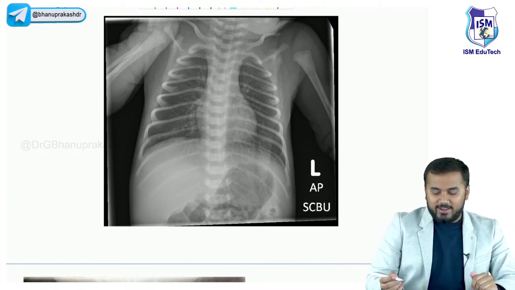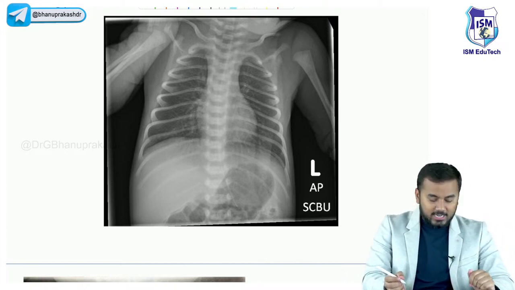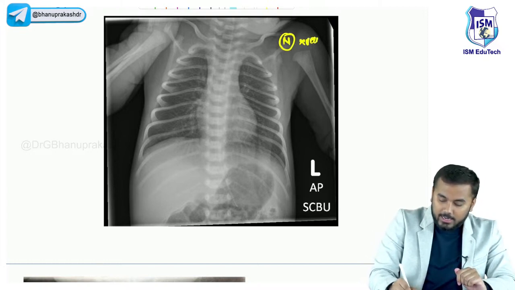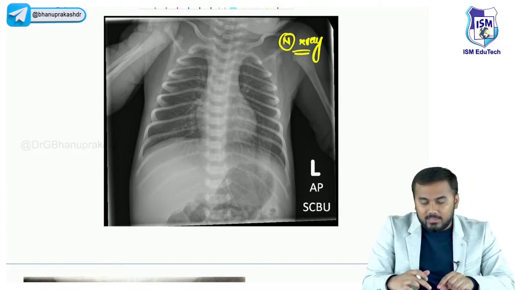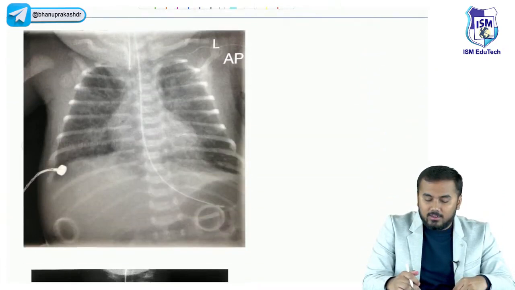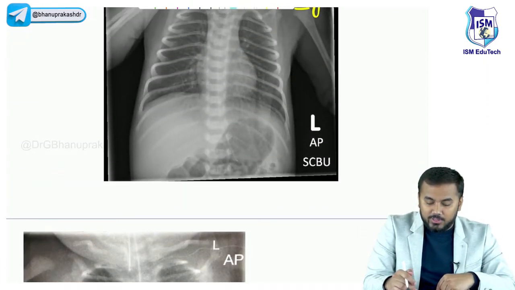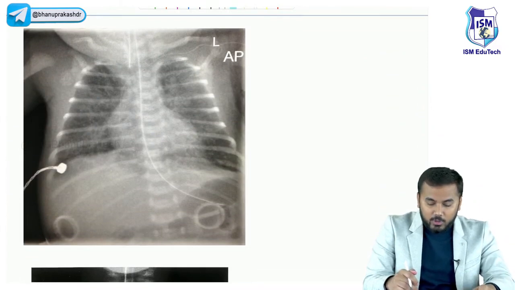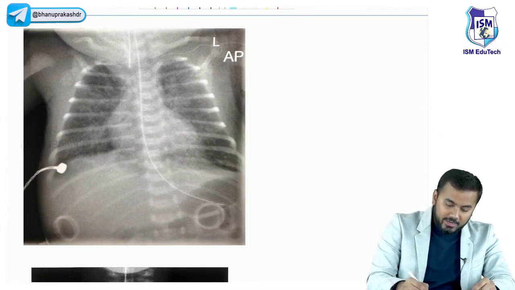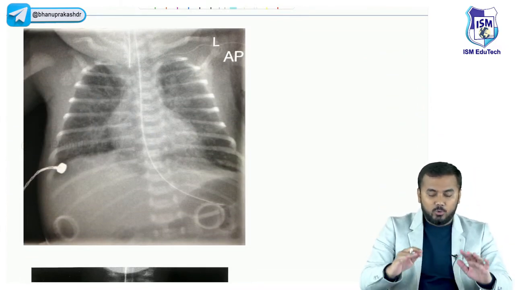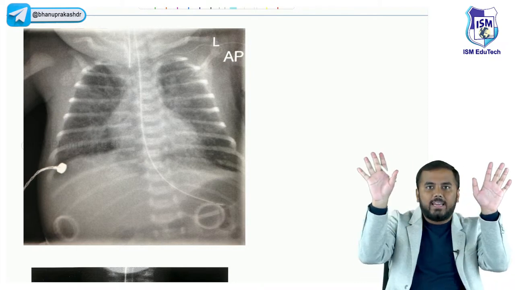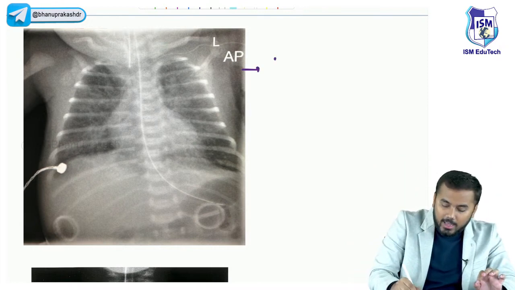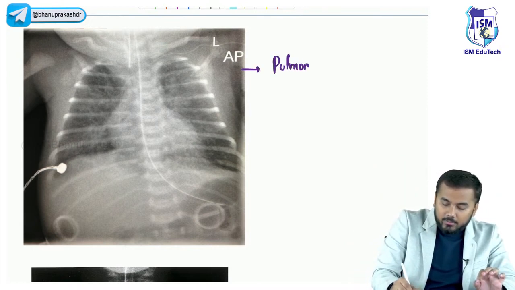Basically, I don't find any respiratory distress because this is a normal X-ray. This is a normal X-ray. Now compare this X-ray with this one. Look at the difference between the first X-ray here and the second X-ray here. If you look at the X-ray clearly, you can see all that white color haziness in the lungs. So this is nothing but called pulmonary edema.